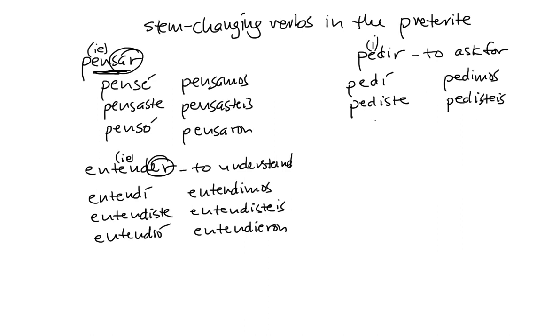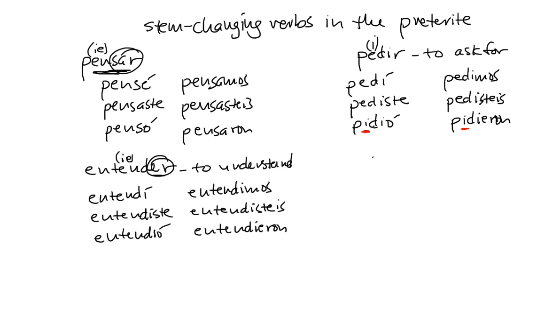Okay, those four forms are regular. But in the third person singular and plural, we do have a stem change. The E goes to I. Pidió, pidieron. Okay, we have that stem change to I in the third person singular and plural forms. Let's try another one.